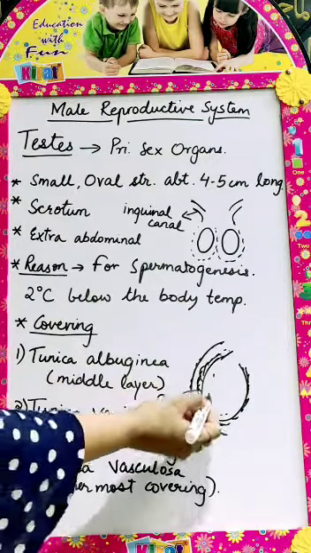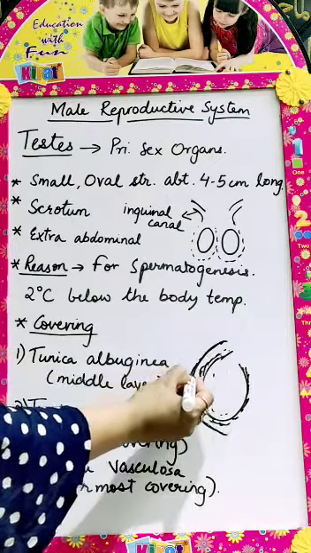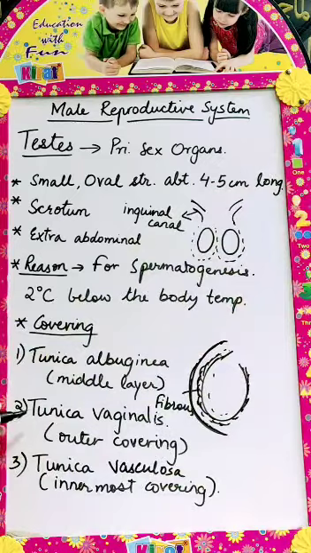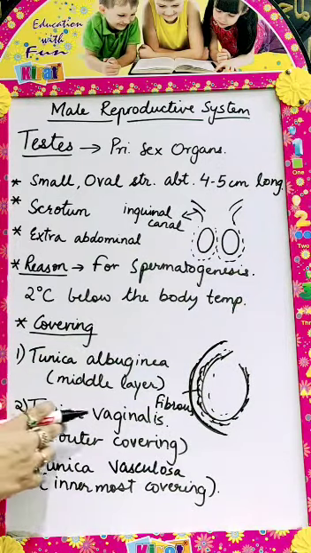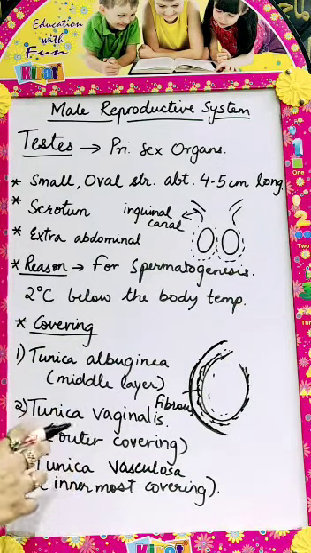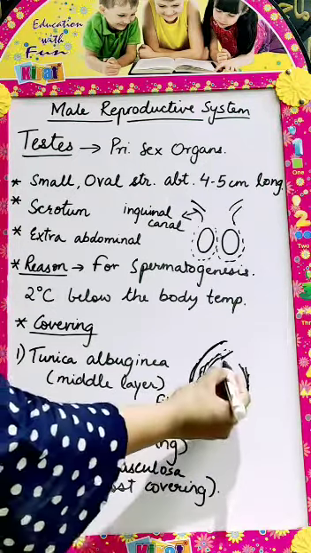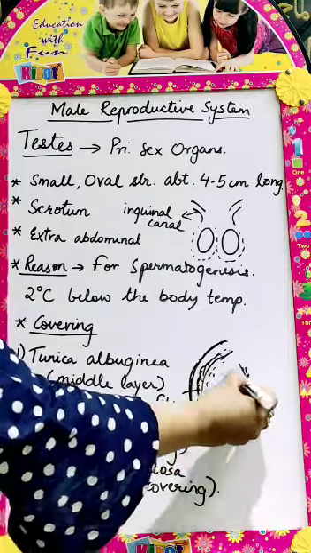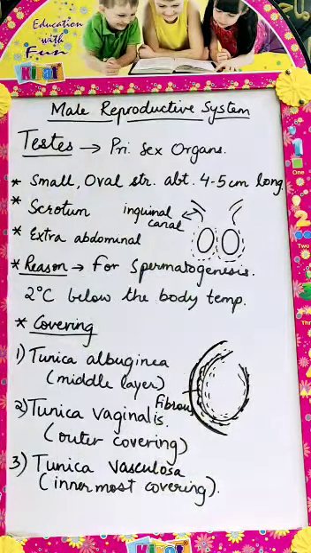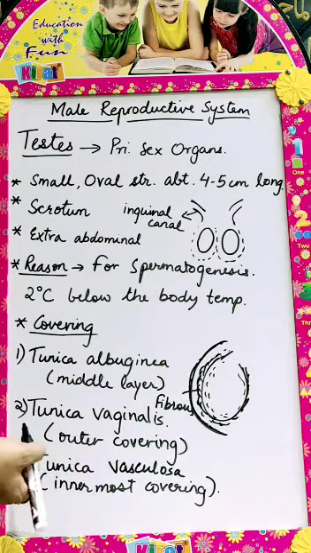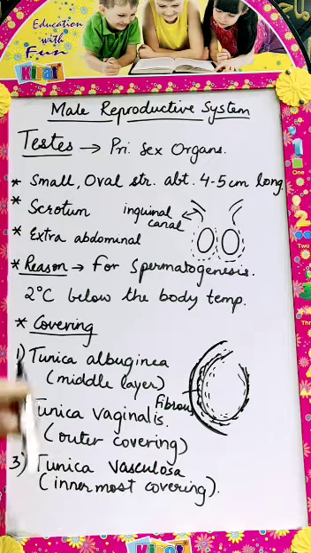Around this, another thin protective layer is present, called tunica vaginalis, and the innermost layer is called tunica vasculosa, formed by a network of capillaries and connective tissue. Now again, in the next lecture I will show you the internal structure of testis.